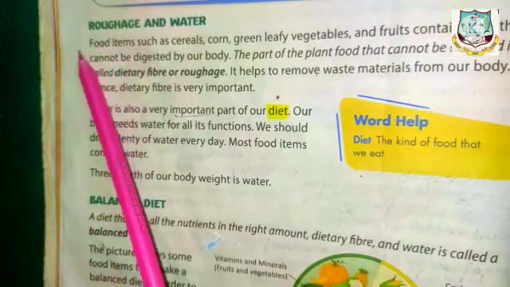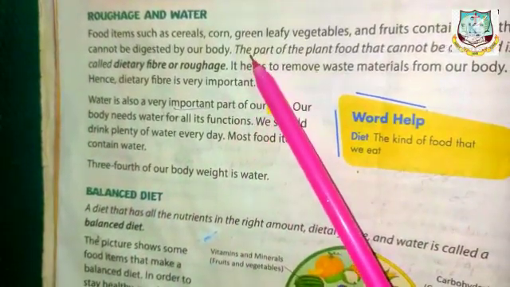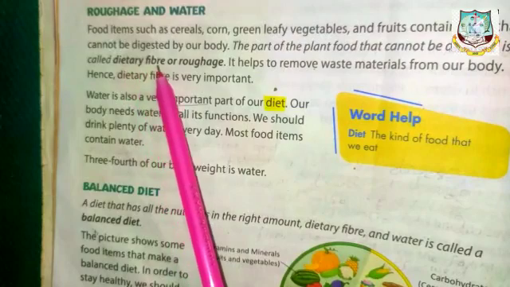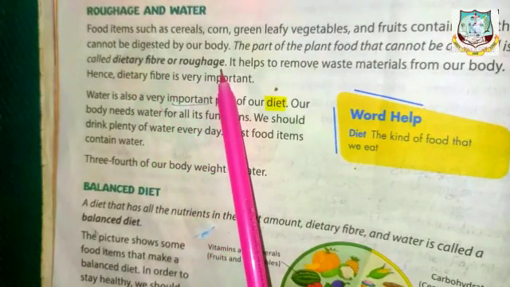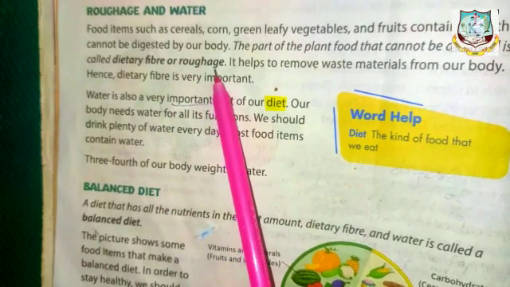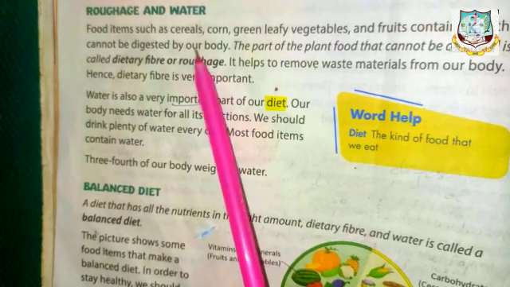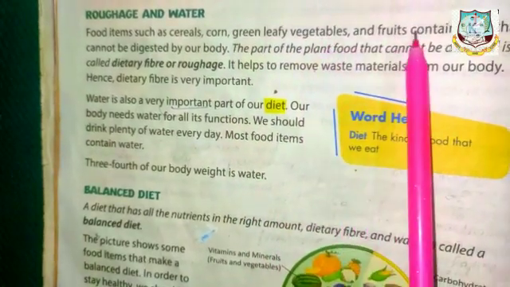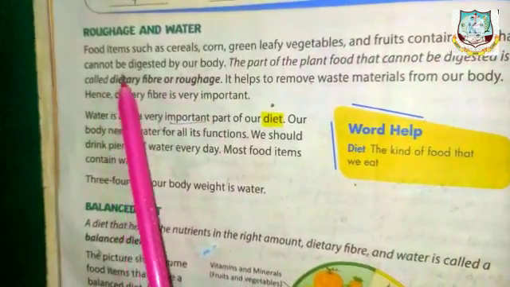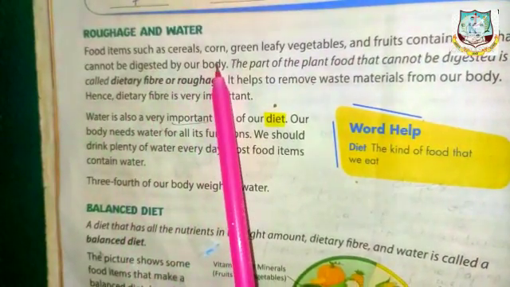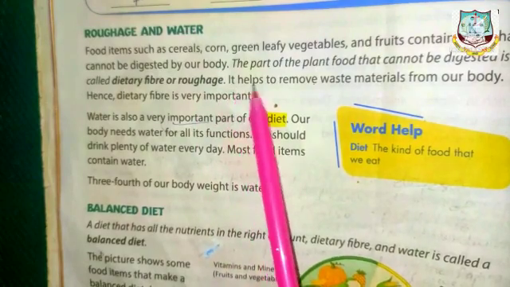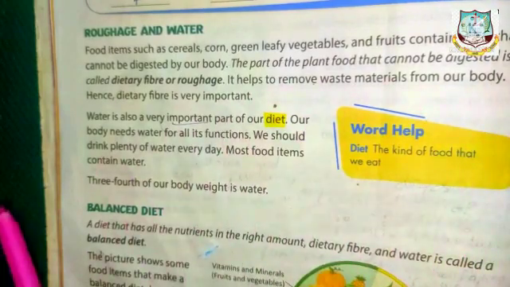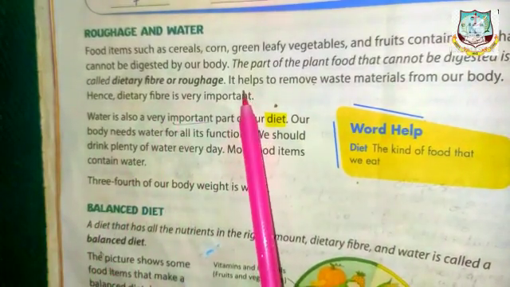Next, roughage. Okay. What is roughage? The part of the plant food that cannot be digested is called dietary fiber or roughage. Okay. What are the food items rich in roughage? Food items such as cereals, corn, green leafy vegetables and fruits contain fiber that cannot be digested by your body. Okay. What is the function of roughage? It helps to remove waste materials from our body. Okay. So, dietary fiber is very important.